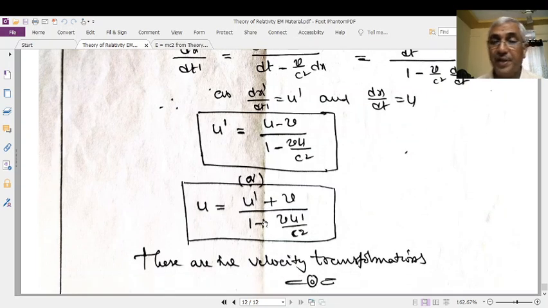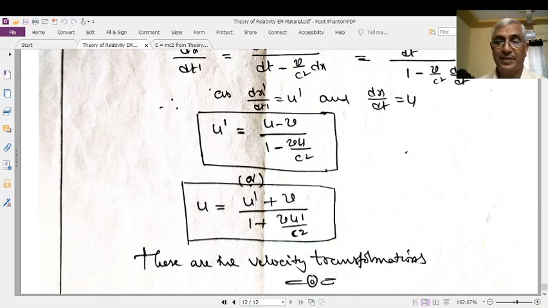These are the relativistic addition of velocities, or better to say, the velocity transformation equations. In relativity, velocity transformation equations mean that two inertial frames can measure the velocity of a body differently. These two measurements are related by these formulas. If you know the velocity measured by one frame, you can automatically calculate the velocity measured by the other frame, and vice versa, provided the relative velocity between the two frames is known to you. That's why they are known as the relativistic transformation equations.